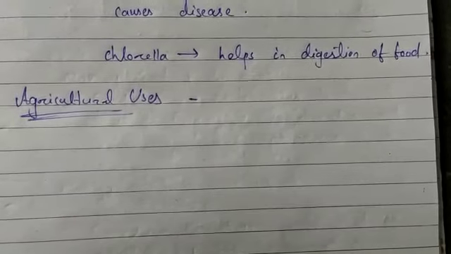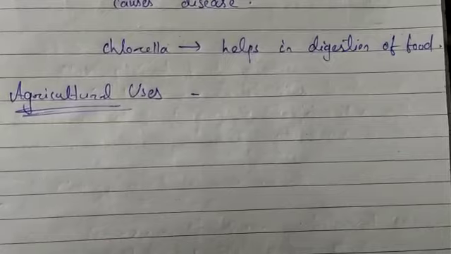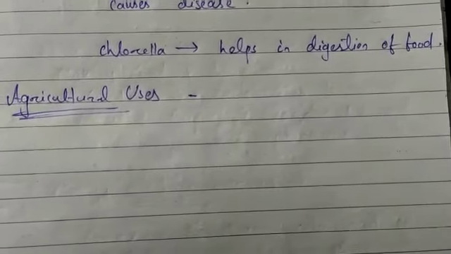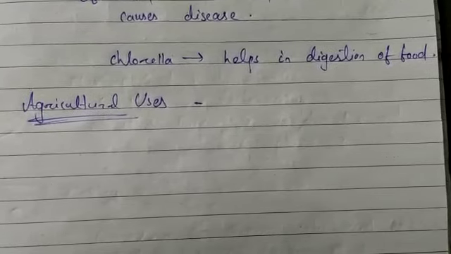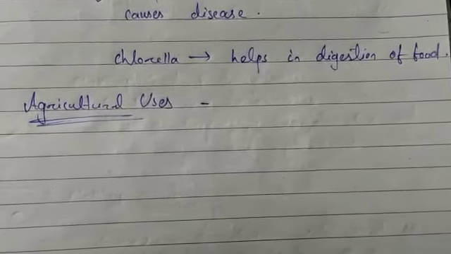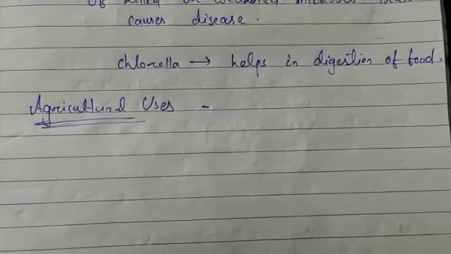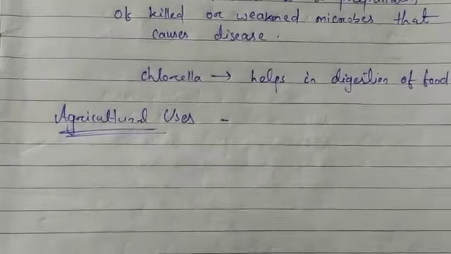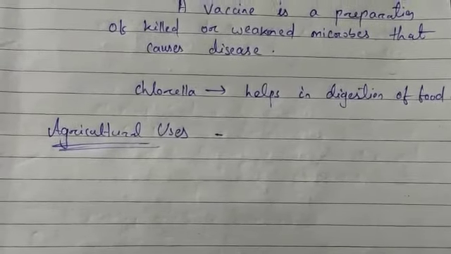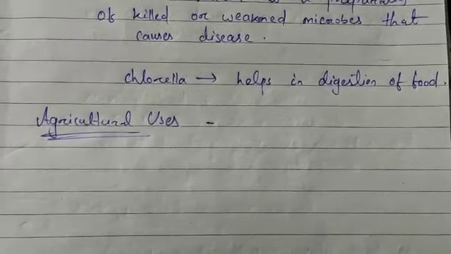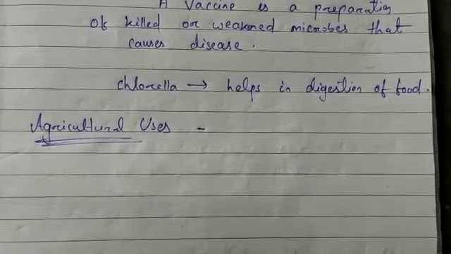Some bacteria live in the root nodules of leguminous plants. These bacteria and some blue-green algae are able to change the atmospheric nitrogen into nitrogen compounds, that is nitrites and nitrates, because plants cannot absorb the direct form of nitrogen, but the nitrite or nitrate form can be absorbed by the plants. So this process is called nitrogen fixation.